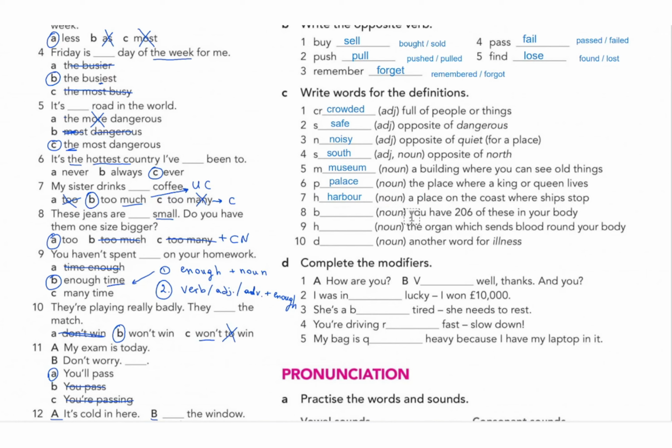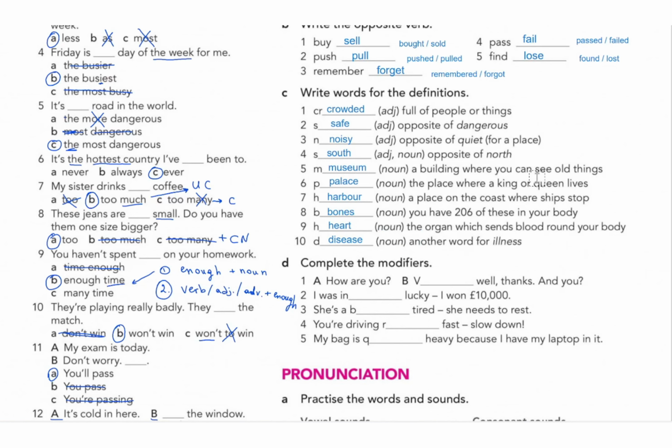Number 8, you have 206 of this in your body, and that starts with B, and that's noun, that would be bone or bones. The organ which sends blood around your body starts with H, so number 9 is heart. Number 10, it starts with D, it's a noun, another word for illness, so that will be disease.